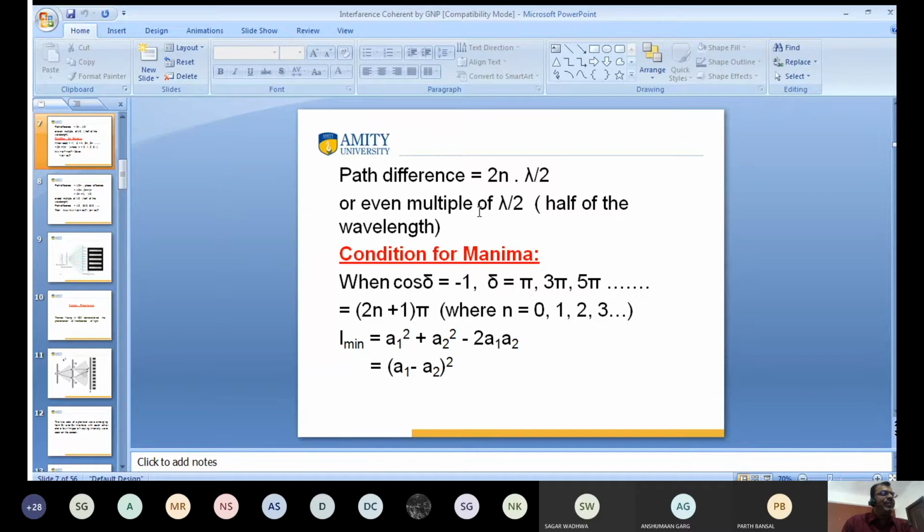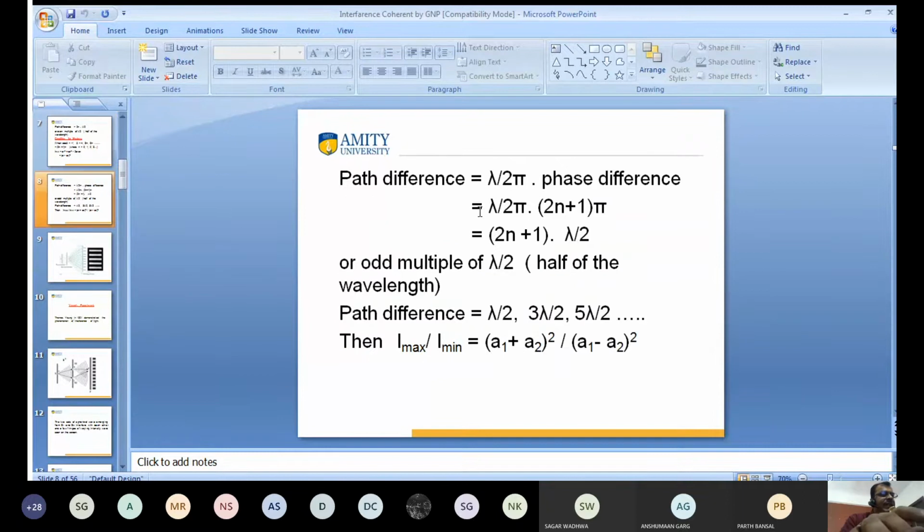This is the condition for maxima, and the condition for minima is that the path difference is an odd multiple of half of the wavelength. Is it clear?